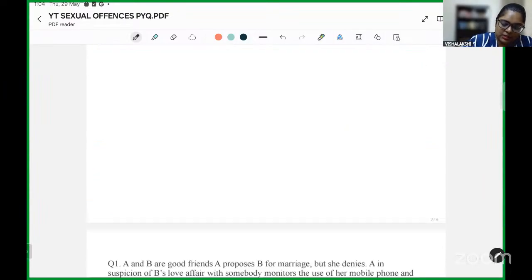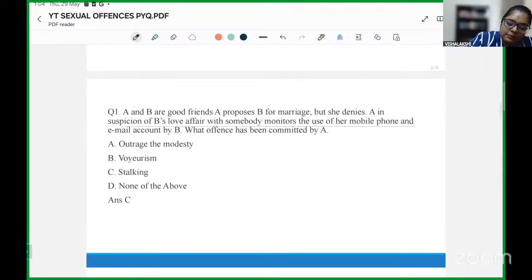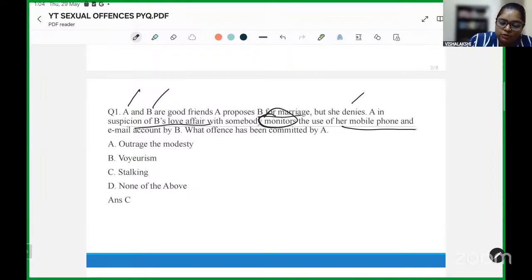Now, the question that has come: A and B are good friends. A proposes for marriage, but she denies. A, in suspicion of B's love affair with somebody, monitors the use of her mobile phone and email account by B. What offence has been committed by A? And of course, the answer to this question is that the person has committed stalking.